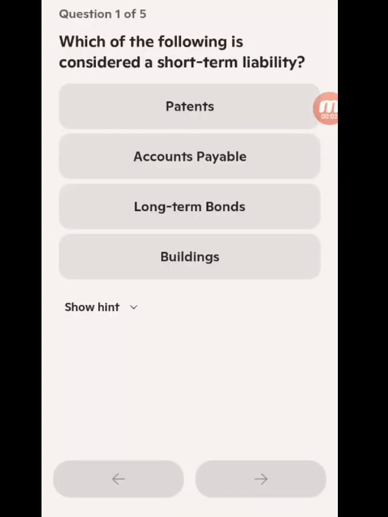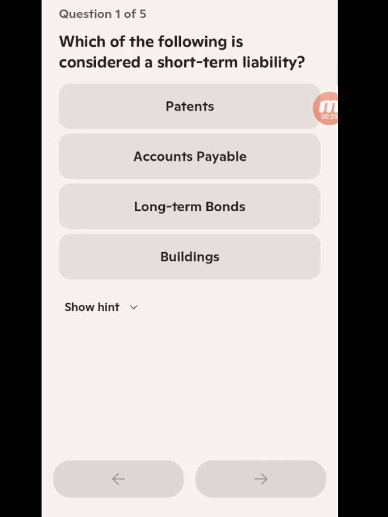Okay, let's try this quiz on financial accounting on short-term liabilities. Question number 1 says, which of the following is considered a short-term liability? Make a choice. I'll be choosing the correct answers, but be objective, do it on your own. Try to choose something you know should be.